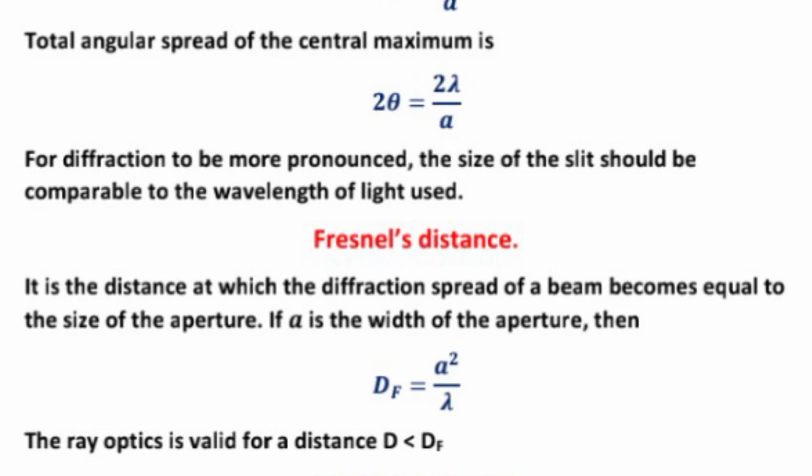If a is the width of the aperture, then df equal to a square upon lambda. Ray optics is valid for the distance d less than df, meaning that the distance from the source to the screen should be less than the Fresnel's distance df.